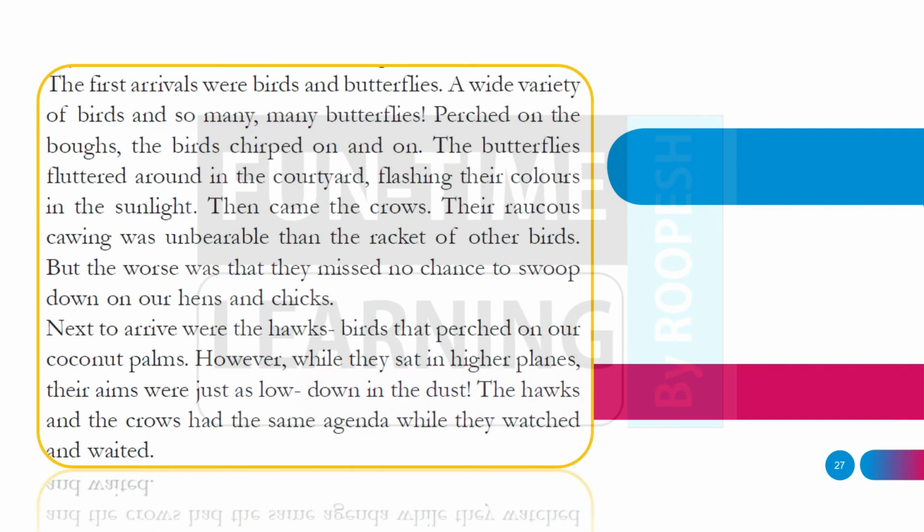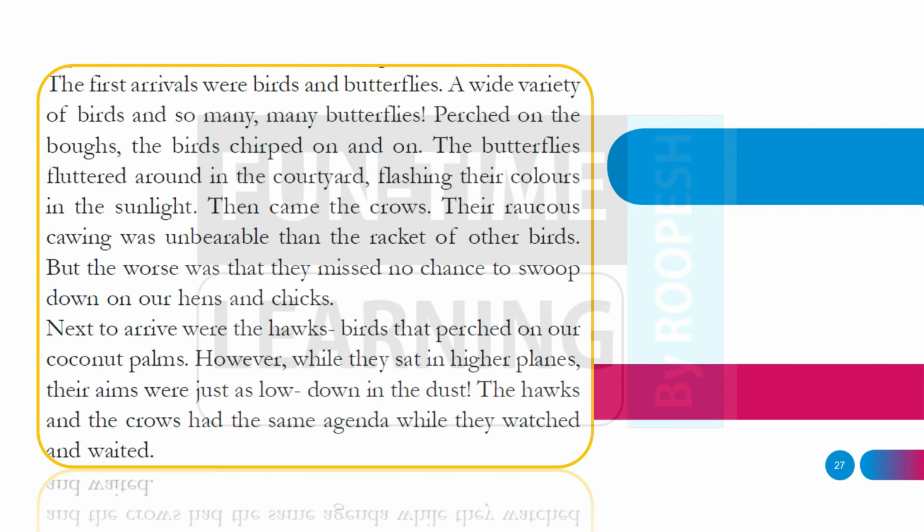The first arrivals were the birds and butterflies. These are the trespassers. Birds and the butterflies. A wide variety of birds and so many butterflies. Perched on the boughs, the birds chirped on and on. The butterflies fluttered around in the courtyard, flashing their colors in the sunlight.